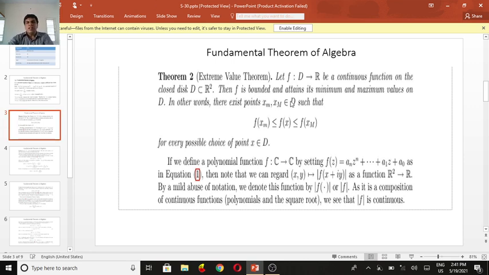So we come to the fundamental theorem of algebra in another form. Let f be a mapping from D to R, a continuous function on the closed disk D contained in R2.